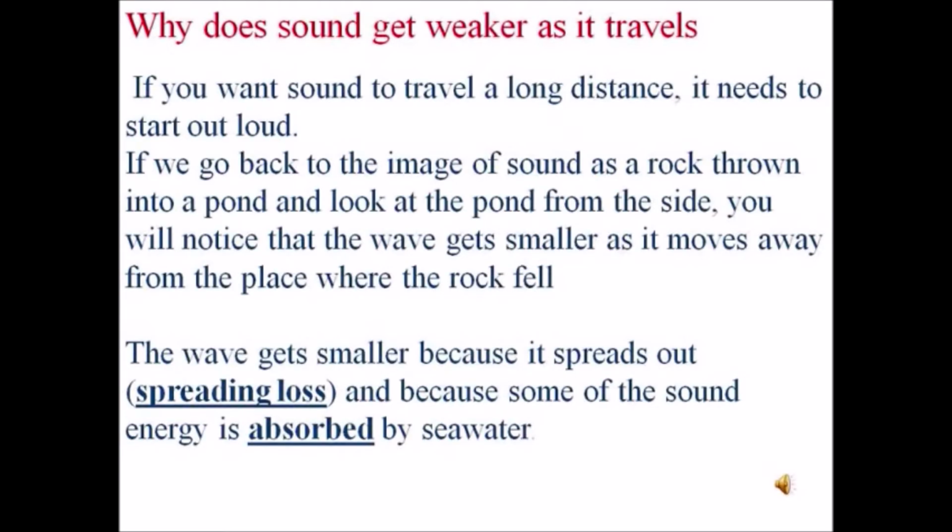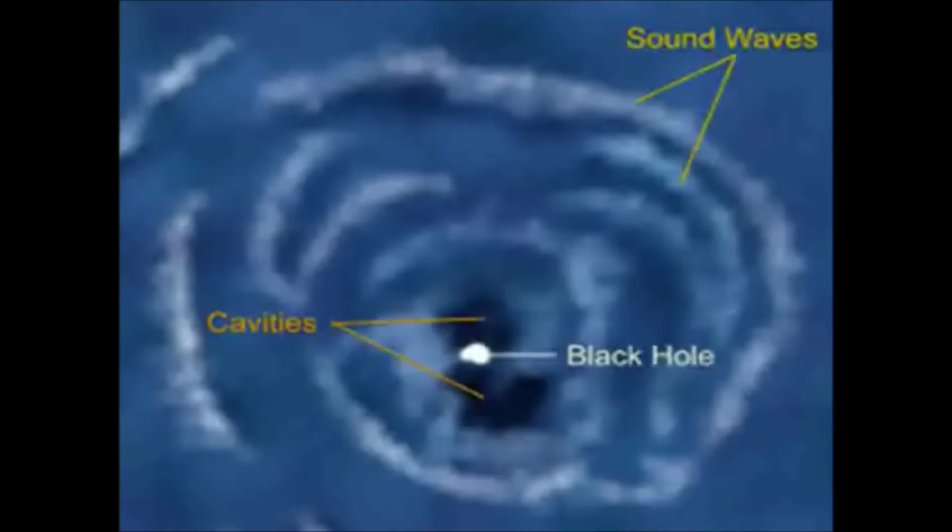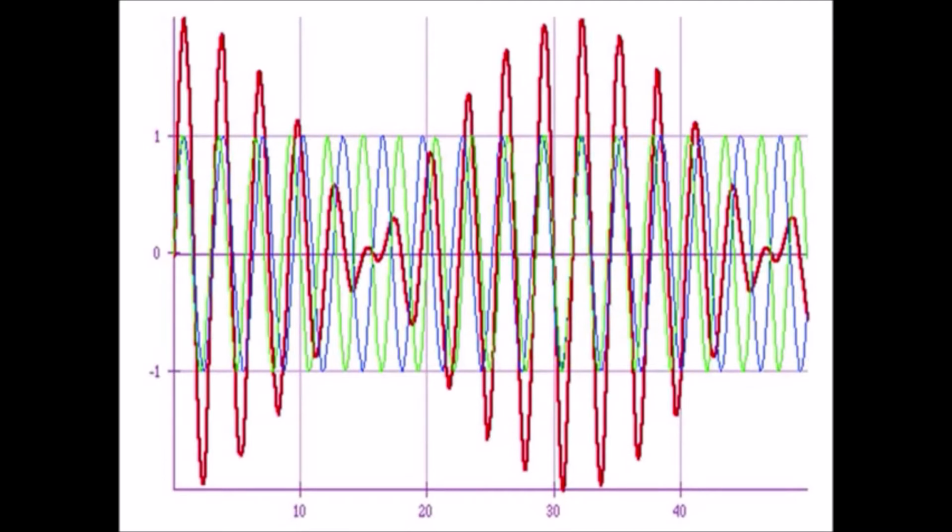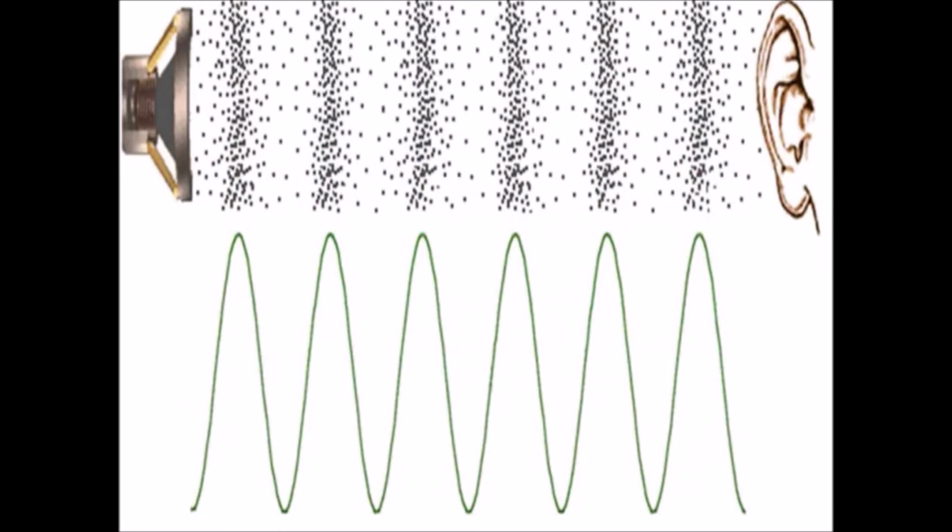Why does sound get weaker as it travels? If you want sound to travel a long distance, it needs to start out loud. If we go back to the image of sound as a rock thrown into a pond and look at the pond from the side, you will notice that the wave gets smaller as it moves away from the place where the rock fell. The wave gets smaller because it spreads out, which is spreading loss, and because the sound energy is absorbed by seawater.